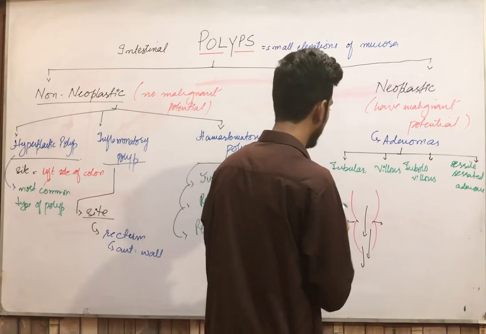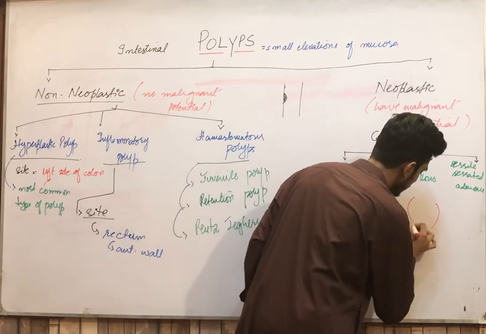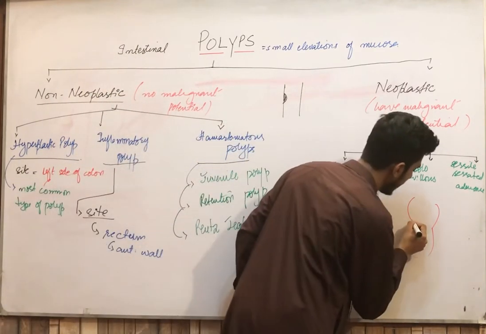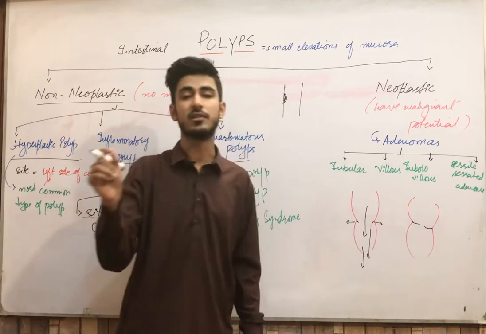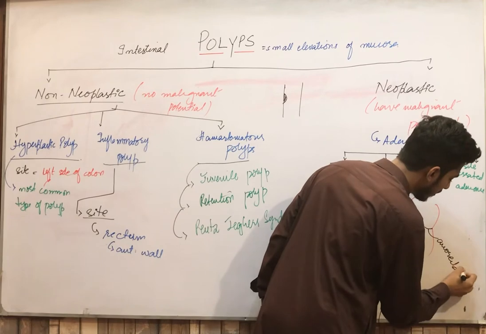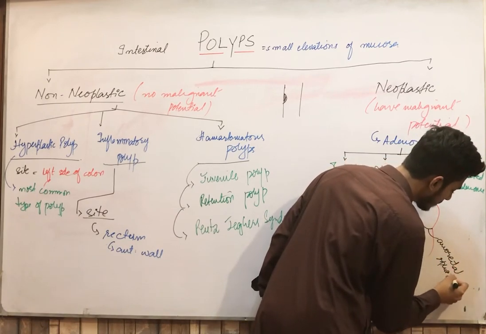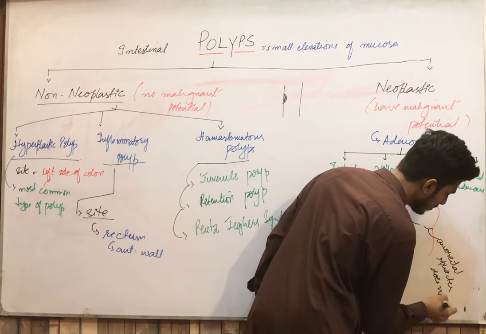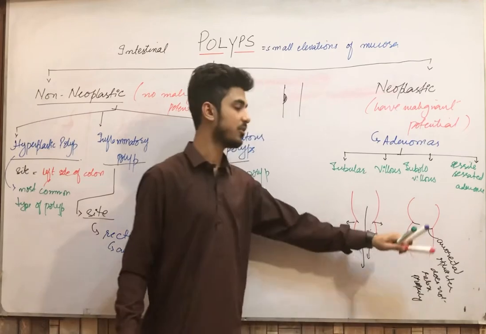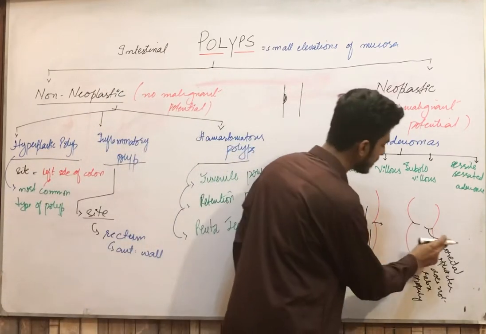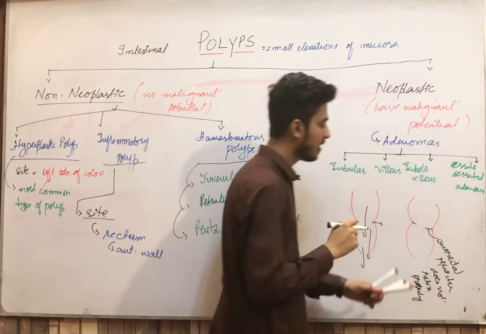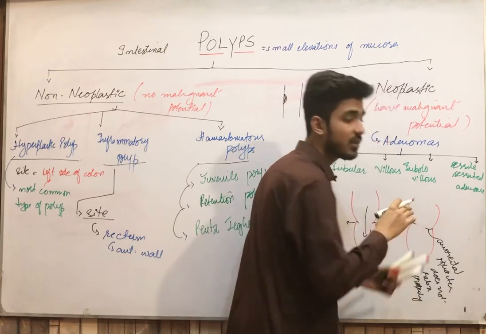But why does the inflammatory polyp develop? It develops due to any abnormality in the anorectal sphincter, in which the anorectal sphincter does not relax properly, or you can say there is impaired relaxation of the anorectal sphincter. For example, it is relaxed to this much extent. Clear? It is not relaxed fully.